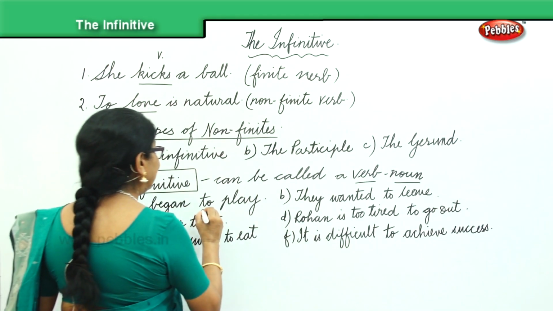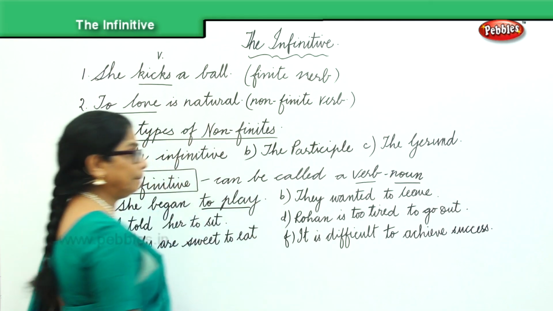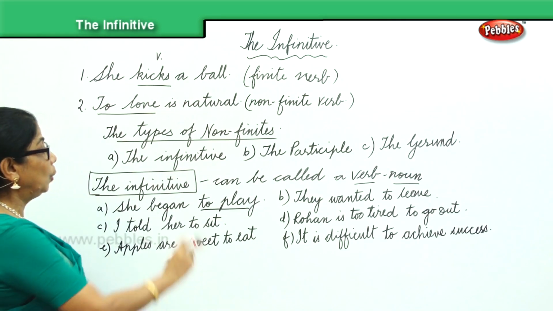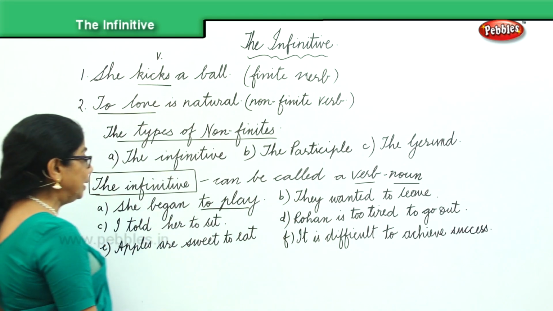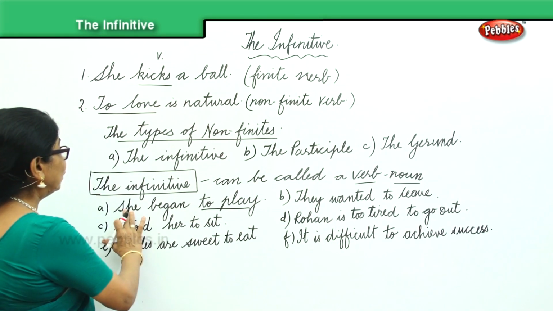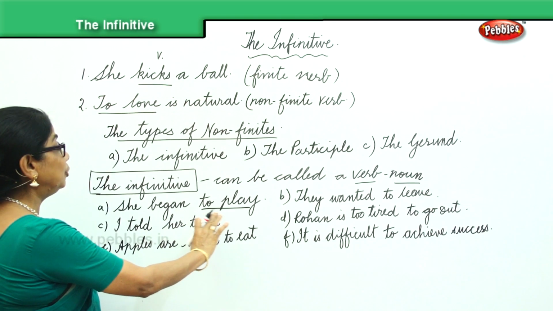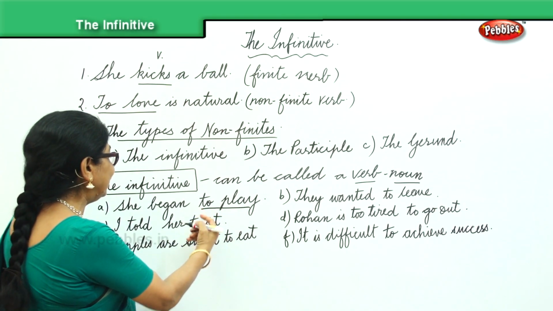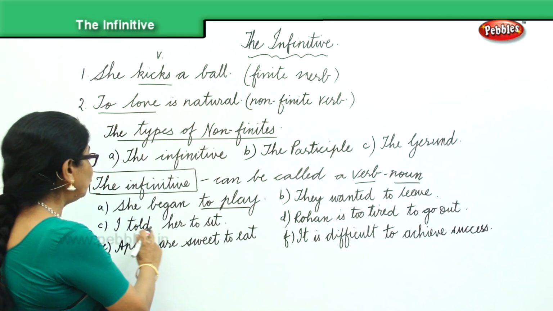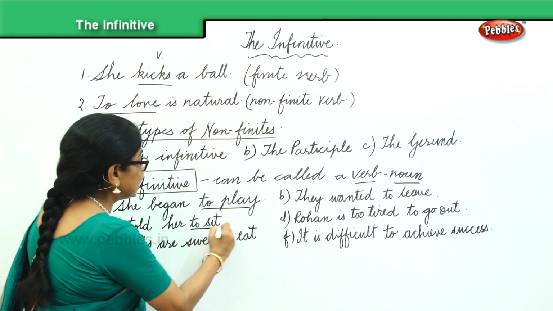She began to play. We can form the infinitive and we can call it a verb noun also. To play: to the verb we added "to". I told her to sit.